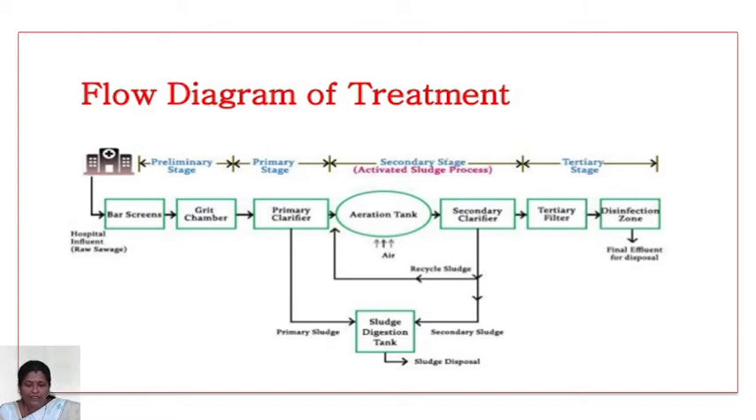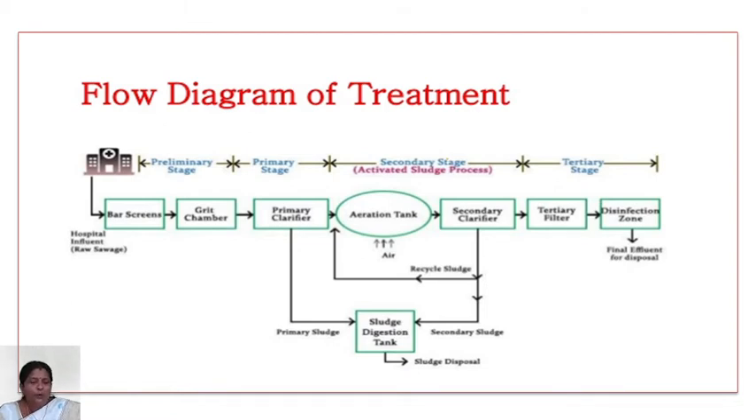The sludge digestion tank is an open tank. Waste will be retained and go through the aeration process. It goes on for a few days. What happened? It is converted into manure. That manure is used as fertilizer for plants. Okay, this is the schematic diagram for the treatment of wastewater.